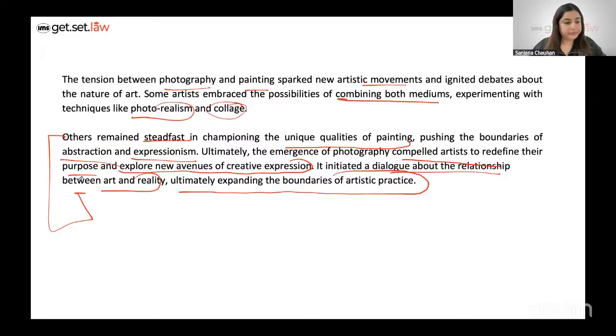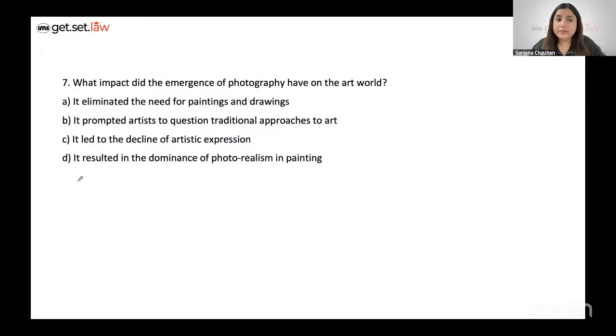All right, so here we have the first question for this passage. What impact did the emergence of photography have on the art world? Did it eliminate the need for paintings and drawings? No, it did not happen because there were a couple of artists who embraced it also. All right, so cancel option A.